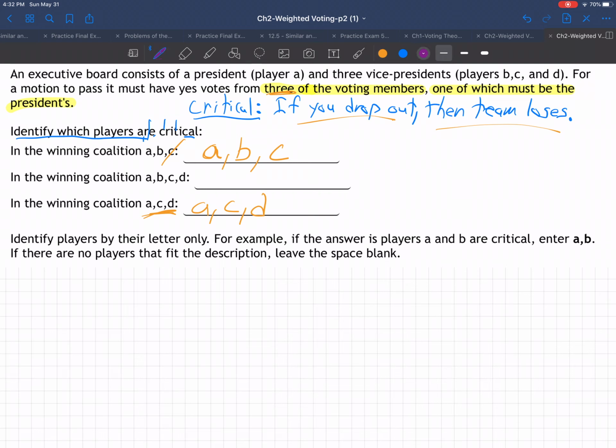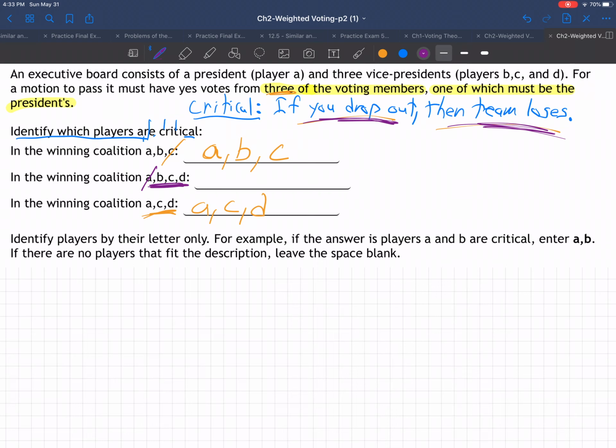Now in the middle, things are a little more tricky, because here we have 4 players. A, B, C, and D, all 4 are voting for something. So who's critical in that situation? Let's go through it one at a time. What it means to be critical is if you drop out, the team loses.